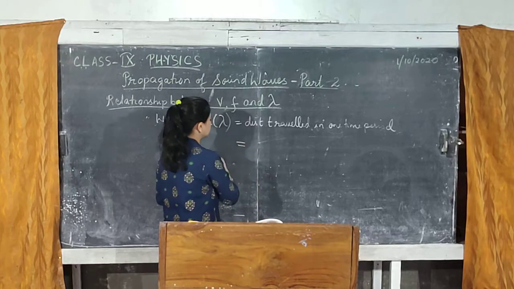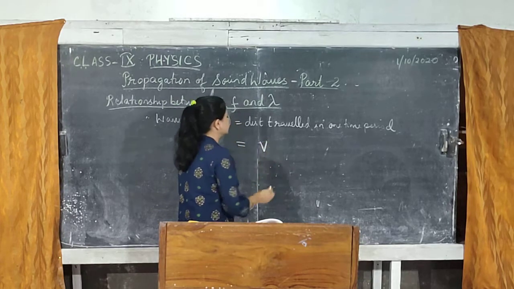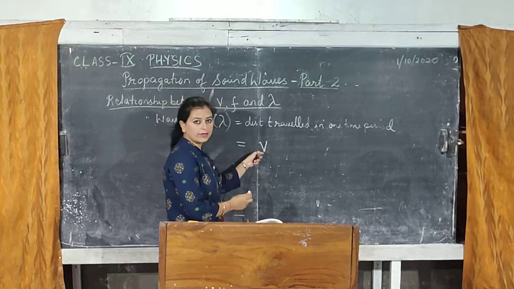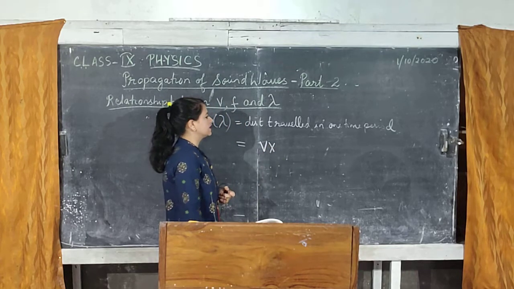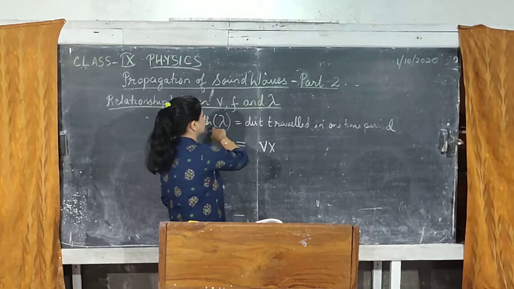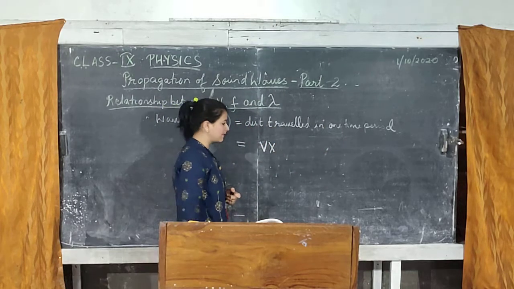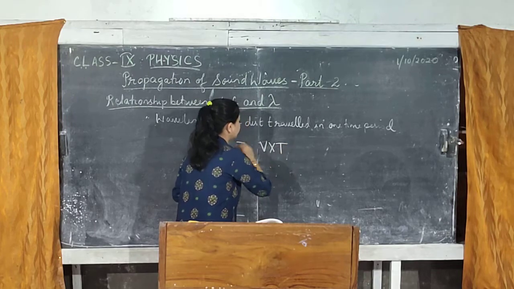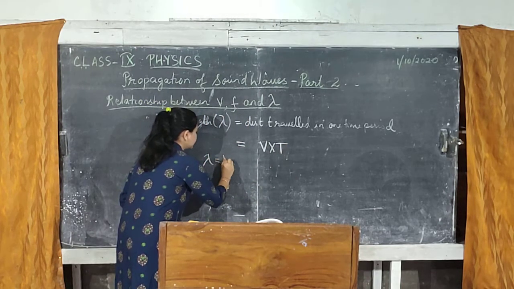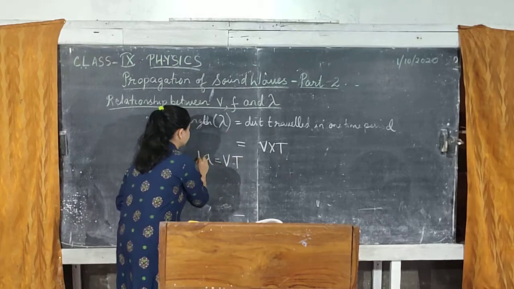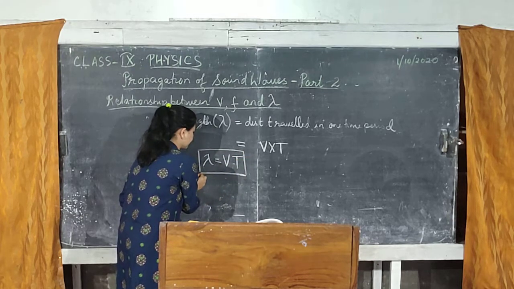Distance is velocity, and since we are considering a wave, we will take wave velocity v into the time we have to consider, which is one time period, because lambda is the distance travelled by the wave in one time period. So, the time here will be T. That means wavelength is velocity multiplied by the time period.